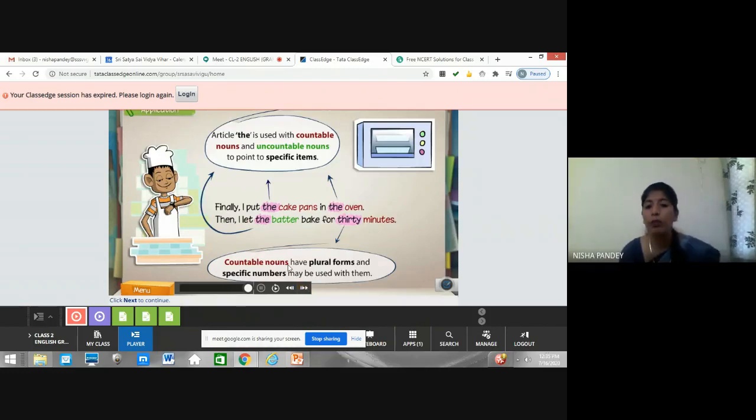Countable nouns have plural forms and specific numbers may be used with them. So 30, these are the numbers 1, 2, 30, 40, right? And minute, 1 minute we say minute. But for plural, what is there? It's minutes. So we can identify countable nouns by seeing their singular or plural form. If it is in plural form, then definitely it's a countable one. If we have used a or an, definitely it is a countable one. And the can be used for uncountable nouns in a specific sense, right?